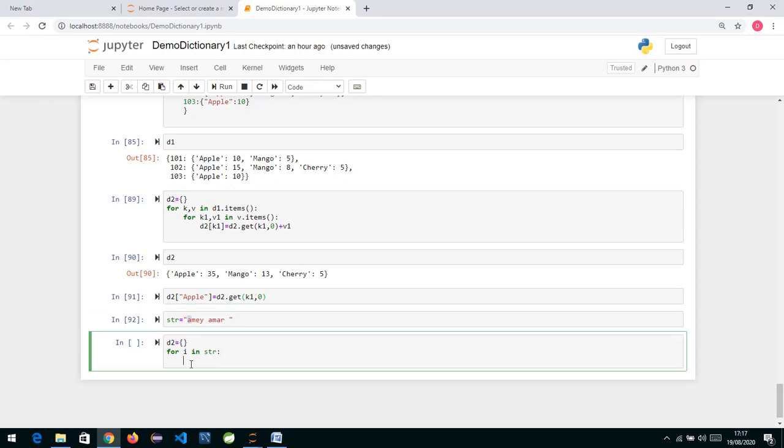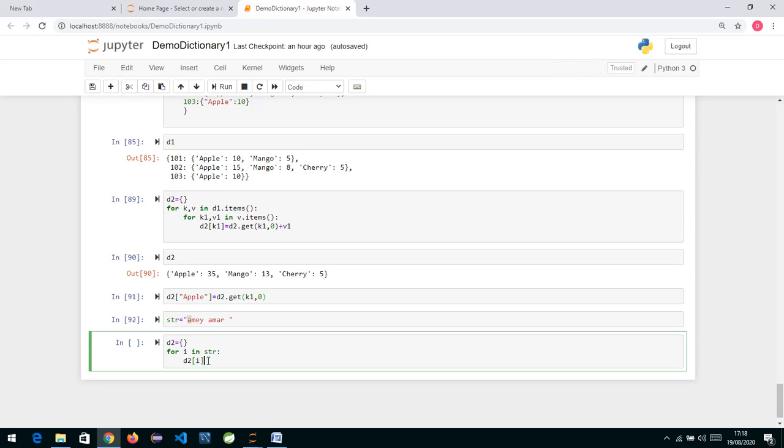Now directly, what I'll do is the same thing: D2, and to create a new key-value pair inside the dictionary, we pass the key in square brackets. So my key will be the alphabet, which is in i, so I'm writing i over here.